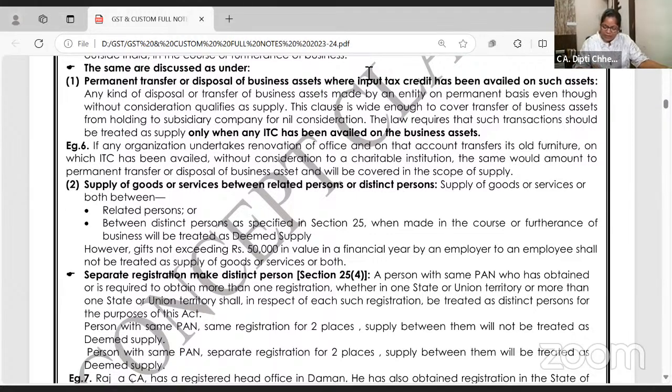Did you understand the logic? I have purchased a business asset. I use it for 2-3 years. Again, I have purchased 4 laptops at a time for my office. I used it. Now they have become a little slower, older. So instead of selling it online or anything, I have decided to donate it to a nearby school. Next to my house is a government school, and I said, take it. Even if I have not sold it, I have scrapped it, or I have donated it, there is no money